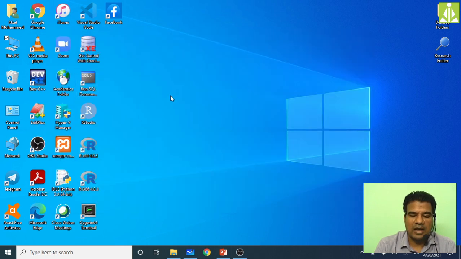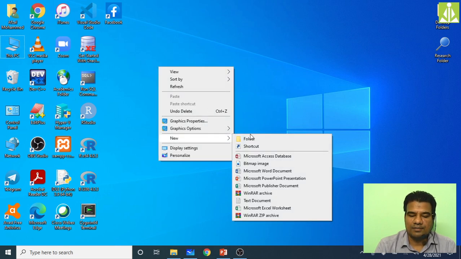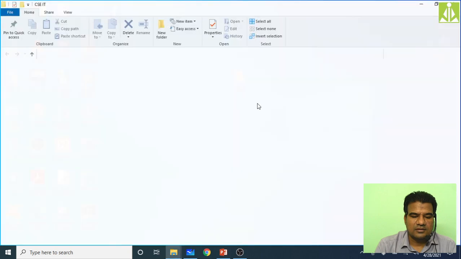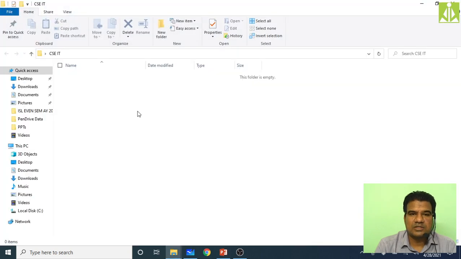Now I will write one simple Java program and try to execute it using the packages. For that, simply create one directory, a folder. I am creating my folder named CSC IT. Java programs we write using normal Notepad. Using IDEs also we can do it, but in basic execution we'll go with Notepad.